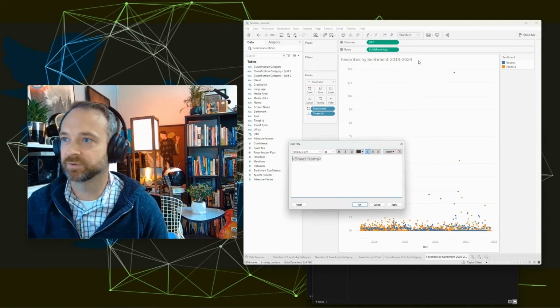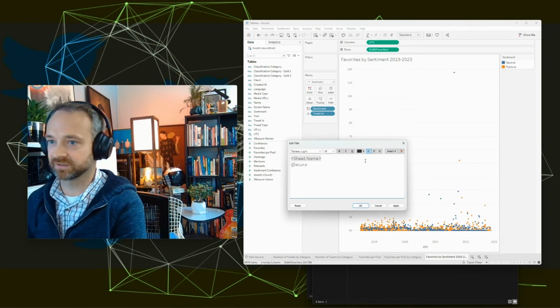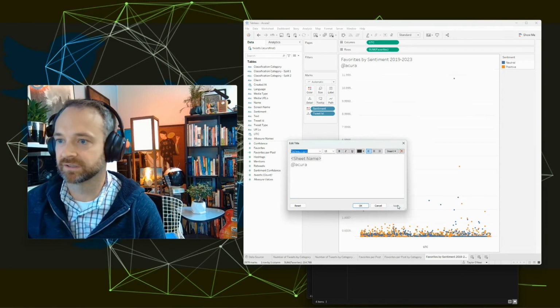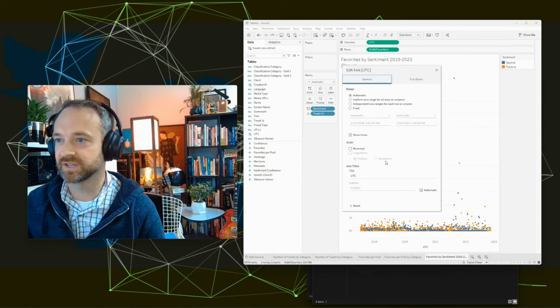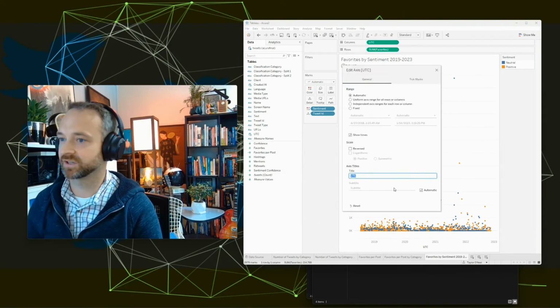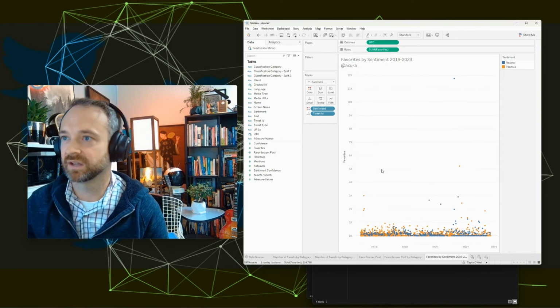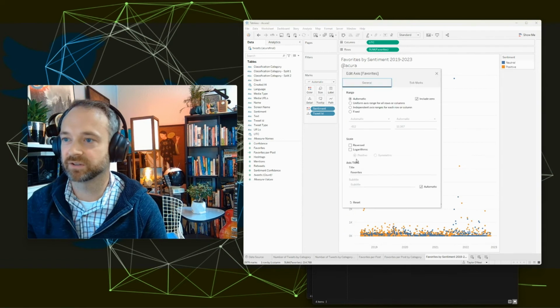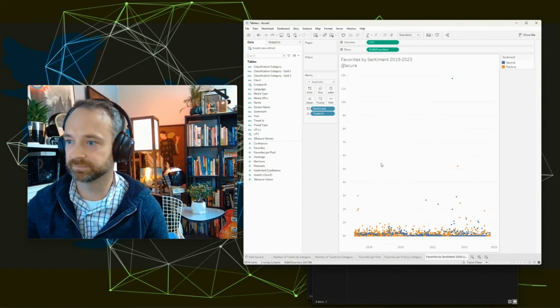And if you were publishing it, you could put the profile name. So this is at Acura there. Awesome. So this is one way to look at it. UTC is not a user-friendly name unless you're talking to a technical audience. So you want to clean up those axes. That is favorites, but we have favorites up in the title. So this is actually kind of optional if you're going to have that title there. So I'm going to clean that up.